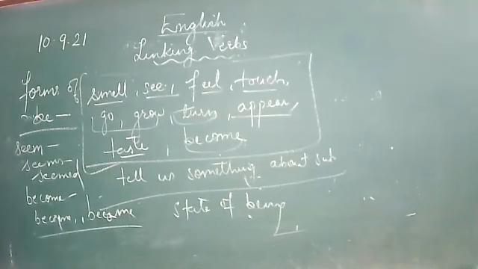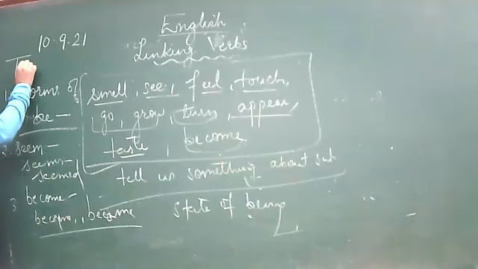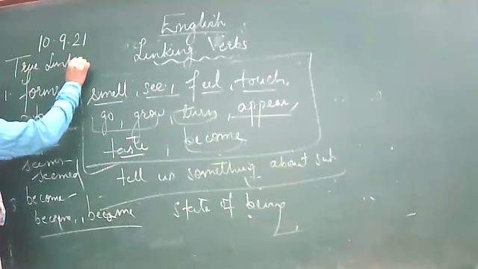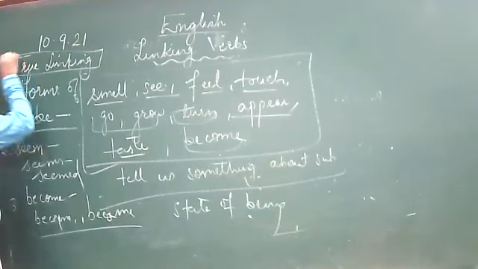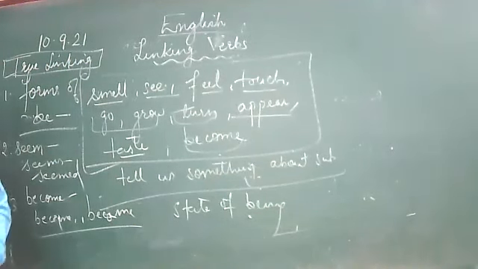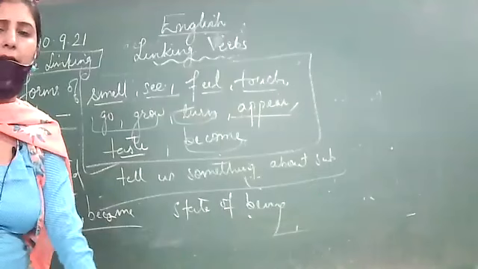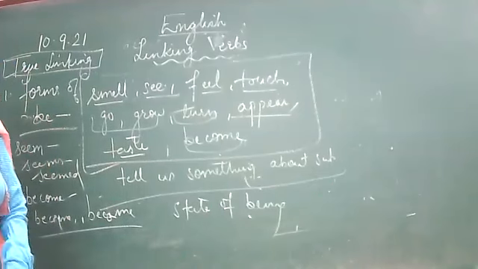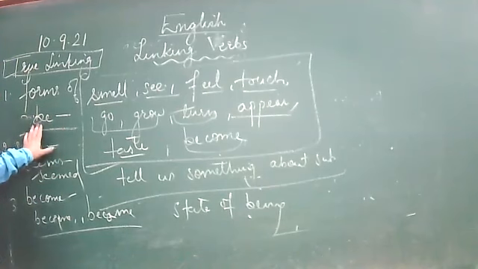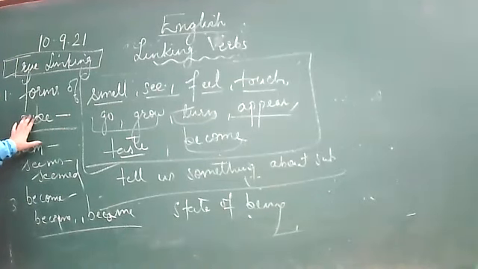Okay, so these three: all forms of be, seem, and become. These are true linking verbs. So you got what true linking verbs are? The verbs that tell us about the state of being of the subject. It adds extra information about the subject.